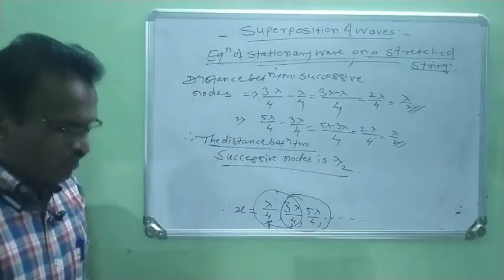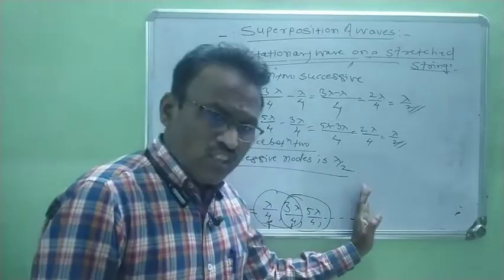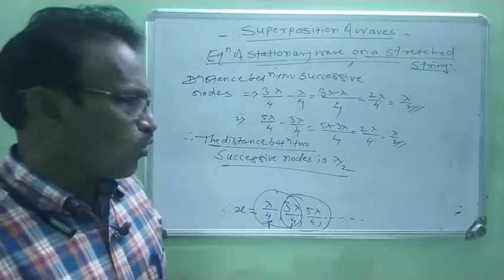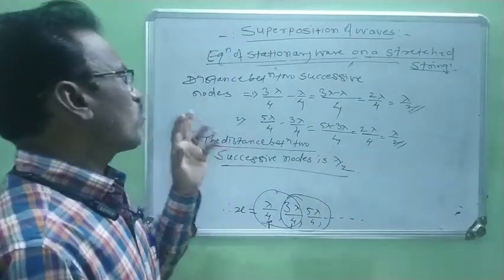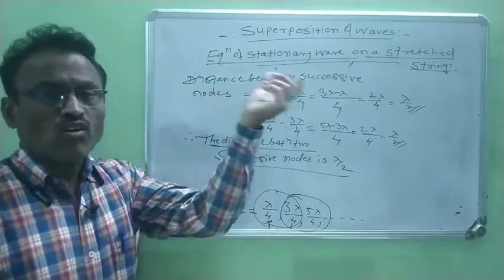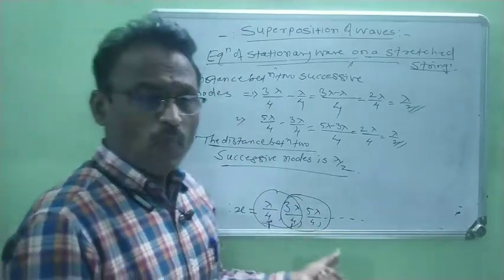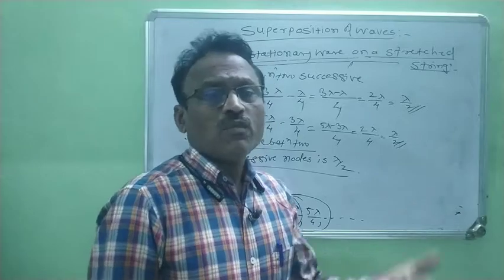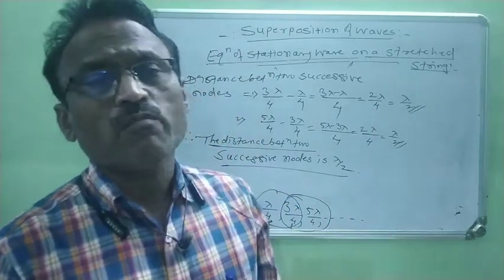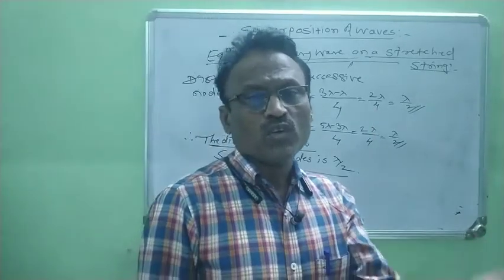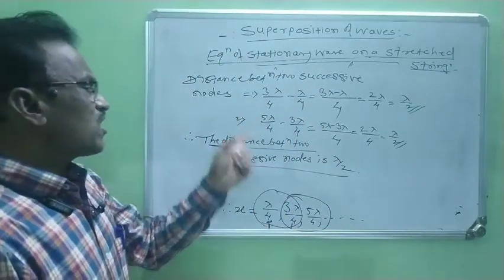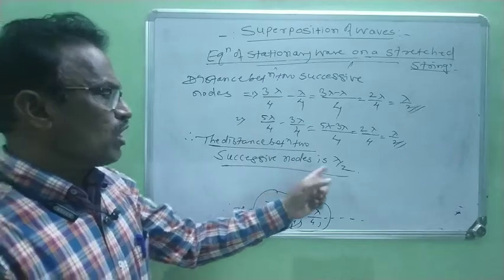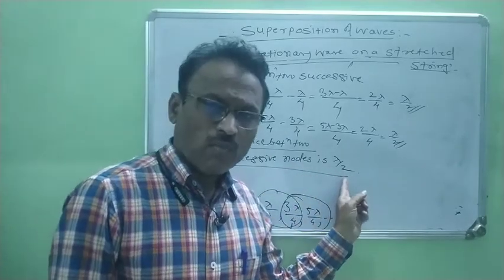Okay. Now it is clear that the distance between any two successive nodes is always equal to lambda by 2. In this way, we consider the condition for node. What is the condition for node? When nodes are produced, at that time the amplitude is minimum. Minimum means the amplitude A is 0. And for that condition, the distance between two successive nodes is always equal to lambda by 2.